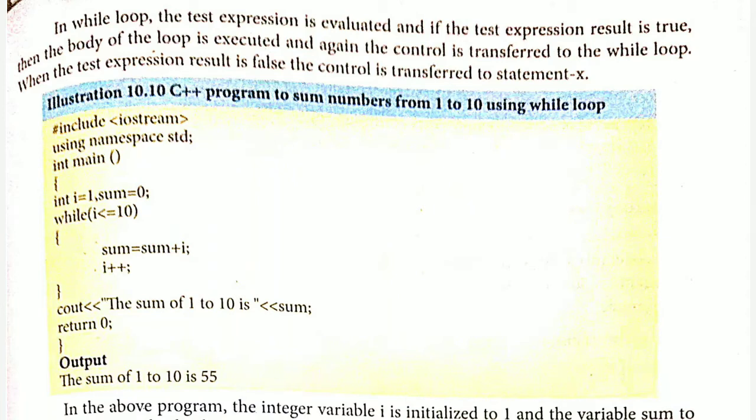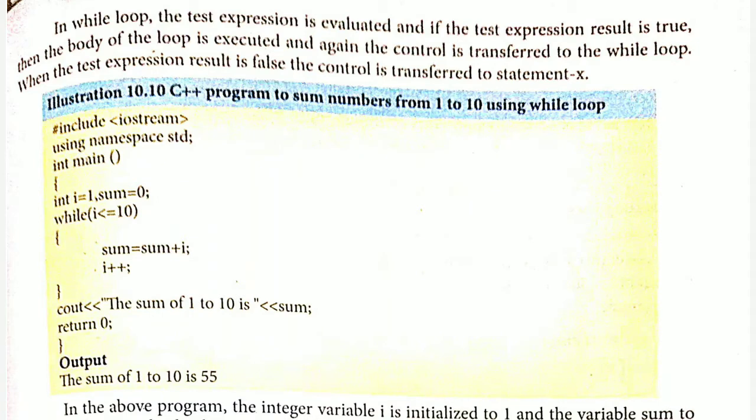Inside the main program you can see int i is equal to 1. i is a variable that contains the integer value 1. sum is equal to 0; sum is also an integer variable. They have followed the while loop syntax, and inside the condition you can see i is less than or equal to 10.